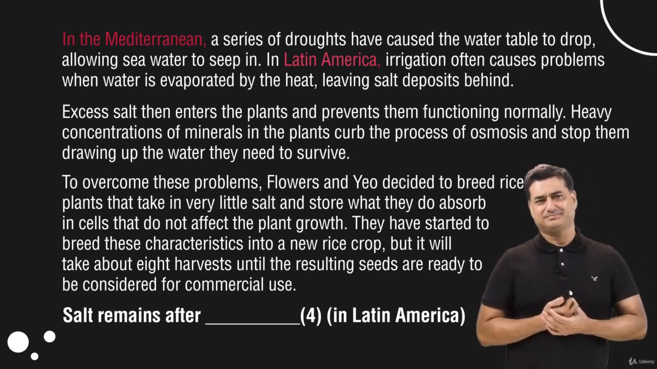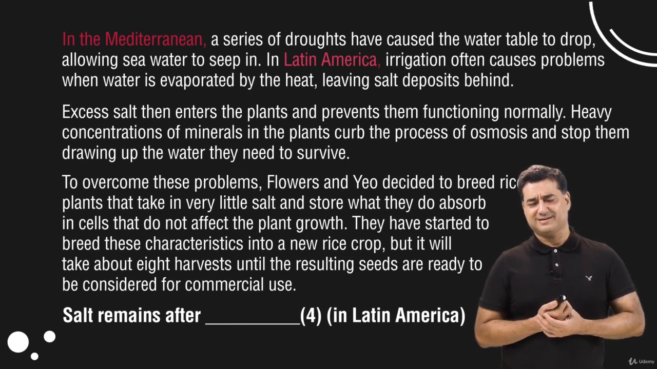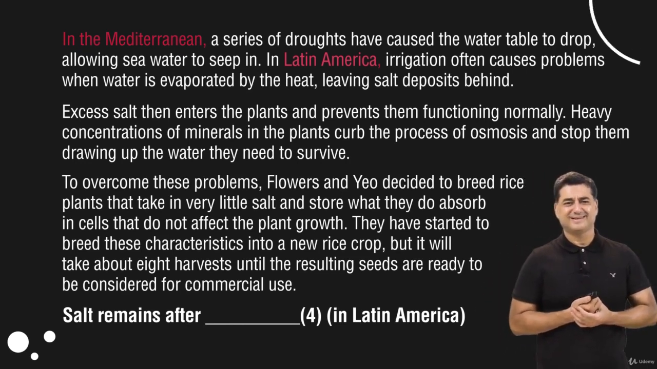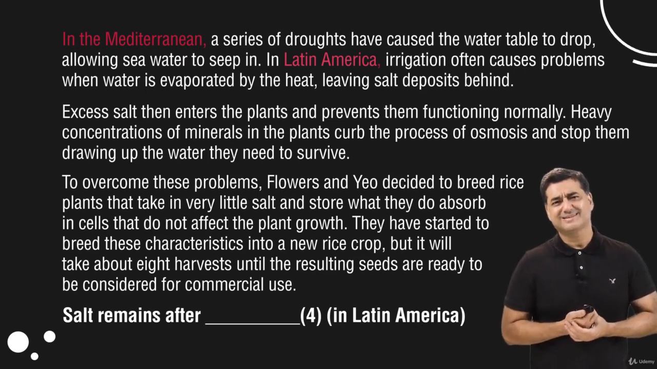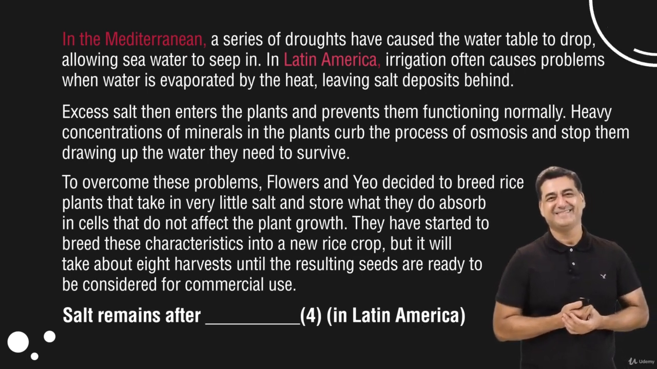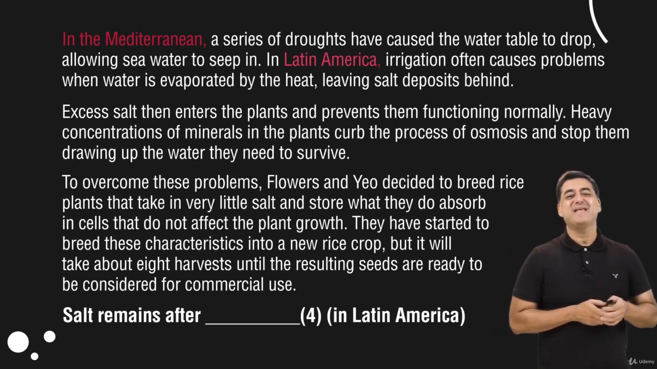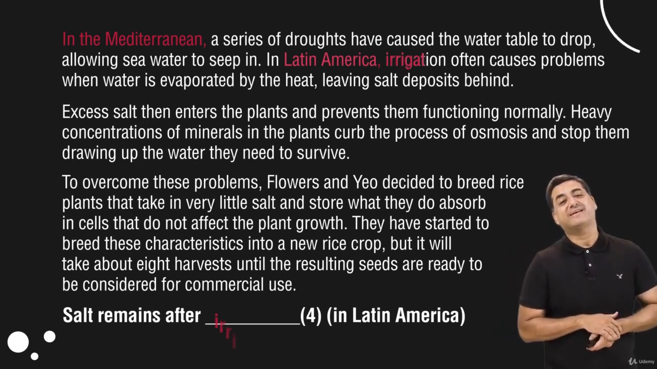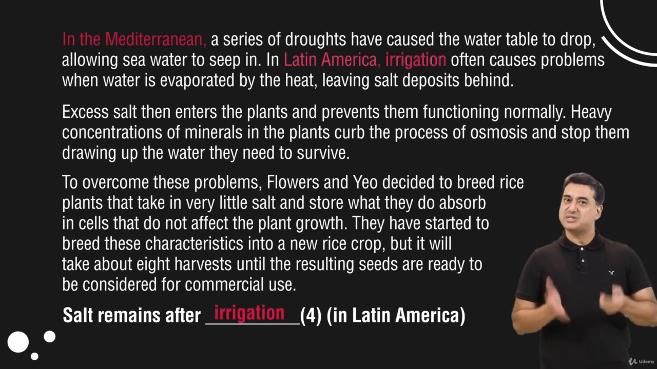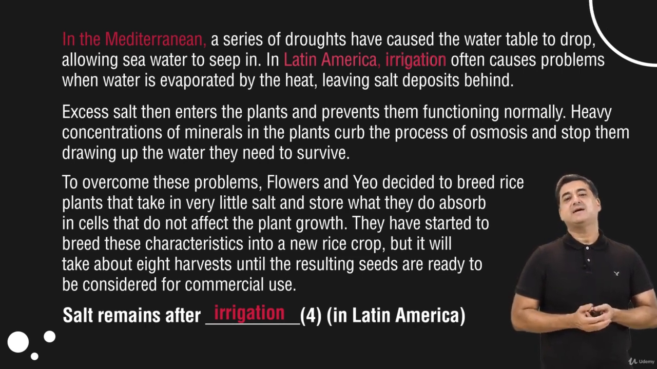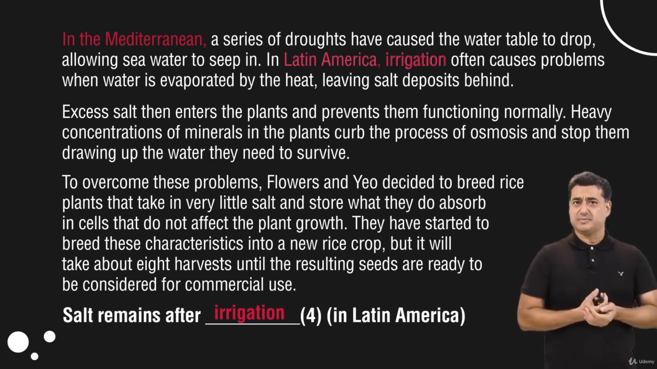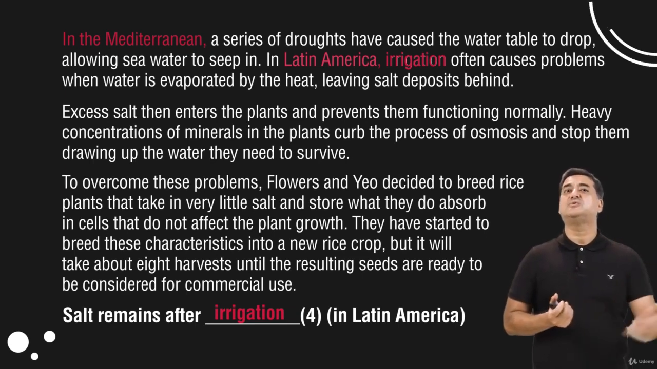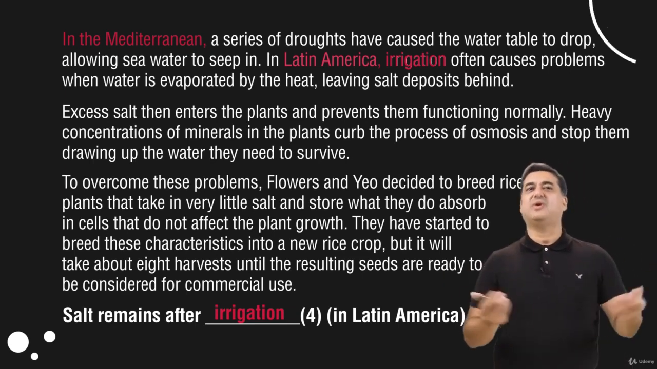I'm sorry. Yes. Which one? Which? Okay. I think you got it right this time. Salt remains after irrigation. So irrigation is the right word. And of course, it is irrigation. So when they irrigate, what is irrigation? Irrigation means giving water to the land. That process is called irrigation.